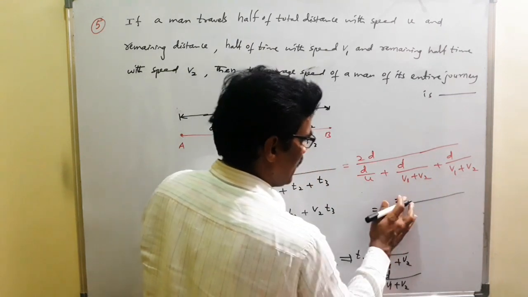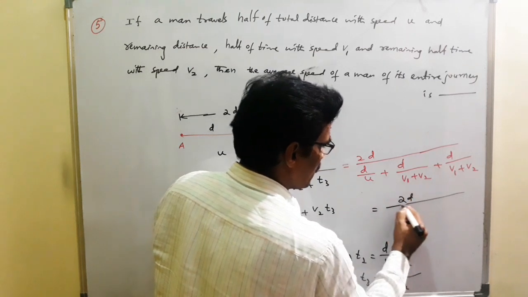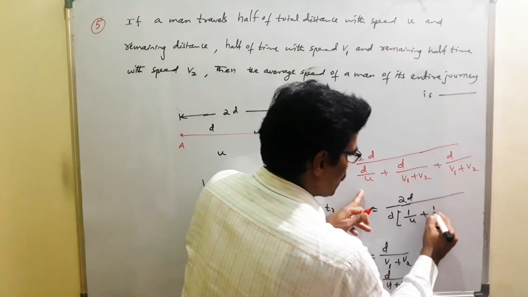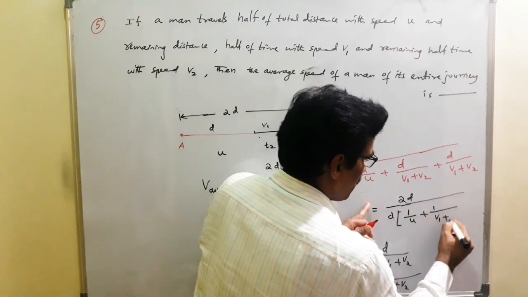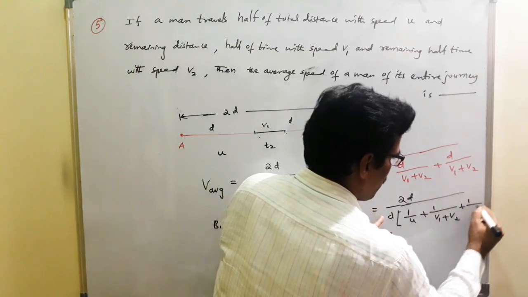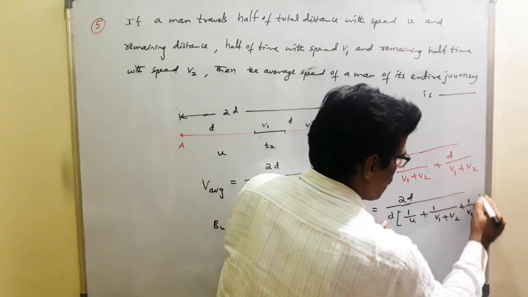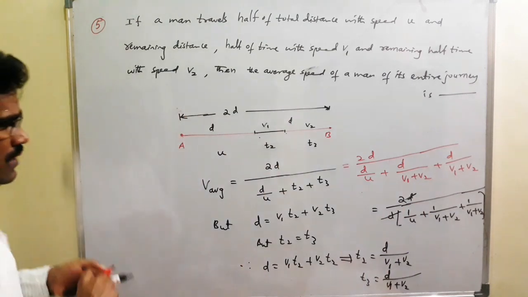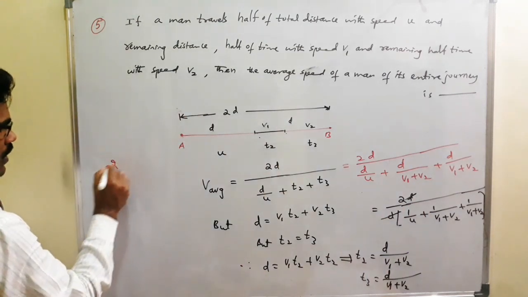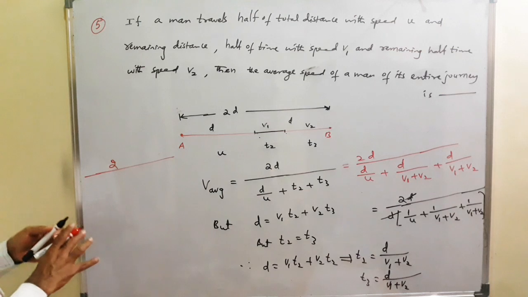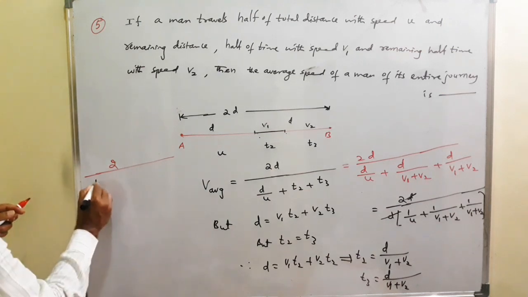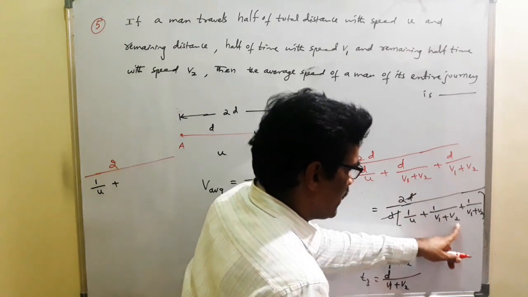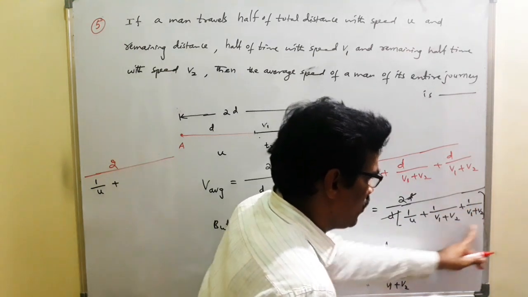Therefore, 2 by, D common, 1 by u plus 1 by V1 plus V2 plus 1 by V1 plus V2. The D cancels. 2 divided by 1 by u plus 1 by V1 plus V2 plus 1 by V1 plus V2.